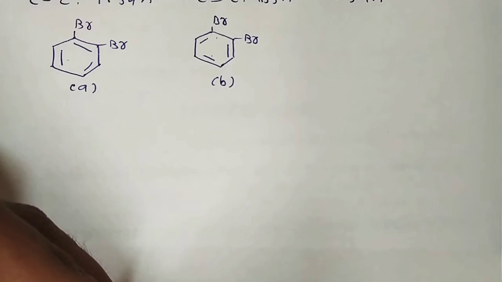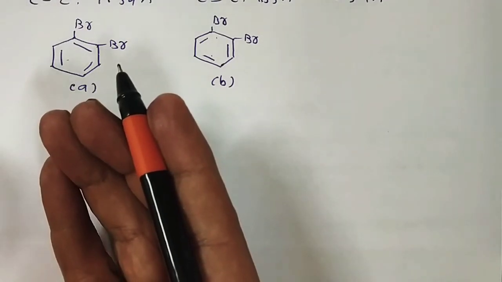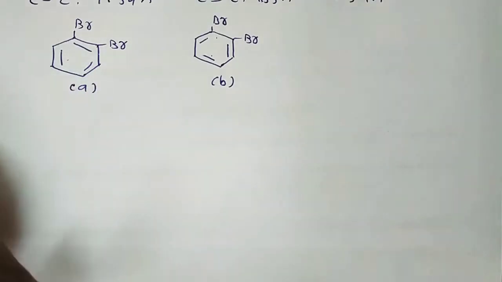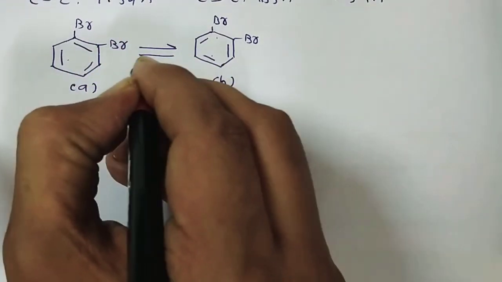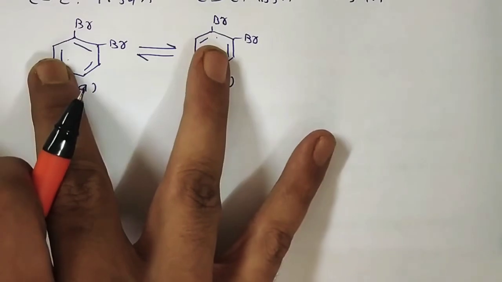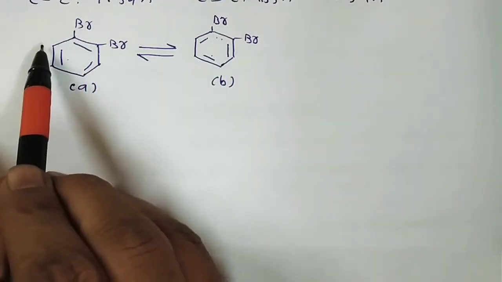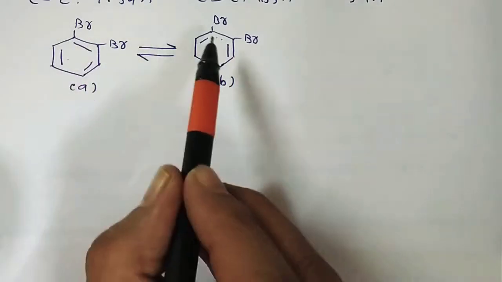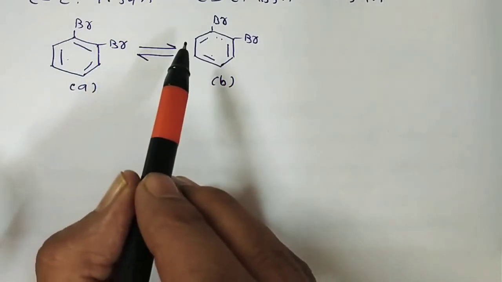To solve this problem, Kekule proposed a dynamic equilibrium between these 2 structures, as shown in this figure. In other words, the positions of single and double bonds are not fixed, but oscillate back and forth between adjacent positions.